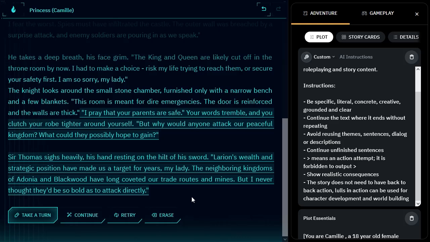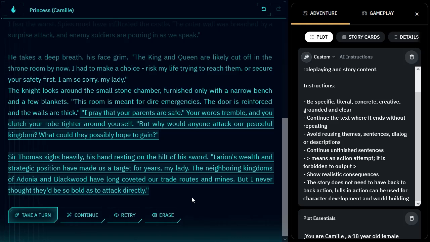This doesn't sound very Shakespearean. Not that I even know that that's a word. Sir Thomas sighs heavily, his hands resting on the hilt of his sword. Larian's wealth and strategic position have made us a target for years, my lady. Oh, that's totally Shakespearean. I don't know.